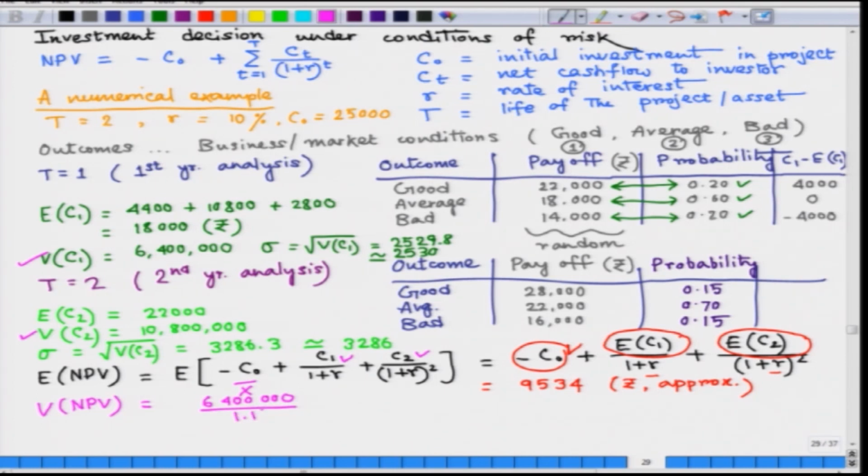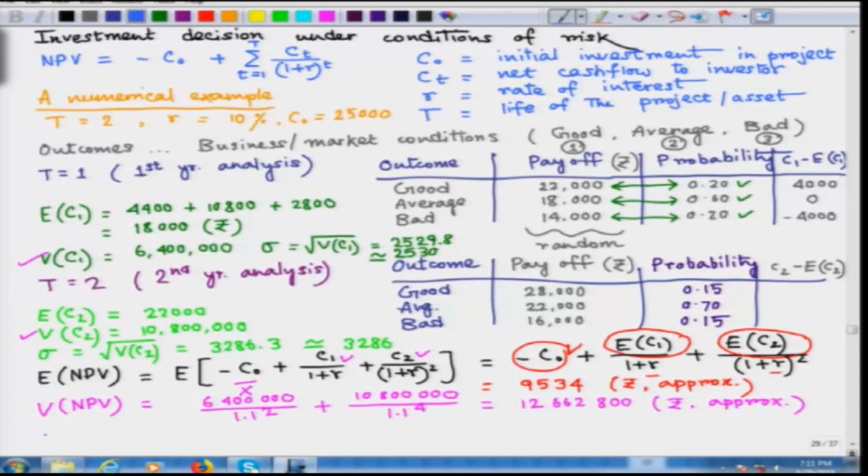And R value also we are introducing here. Right. So, if that is the expression, it gives us a number of approximately this, again in rupees, approximate.